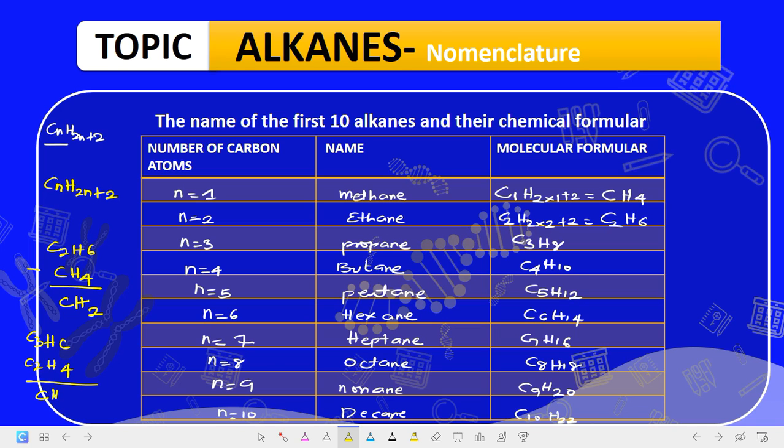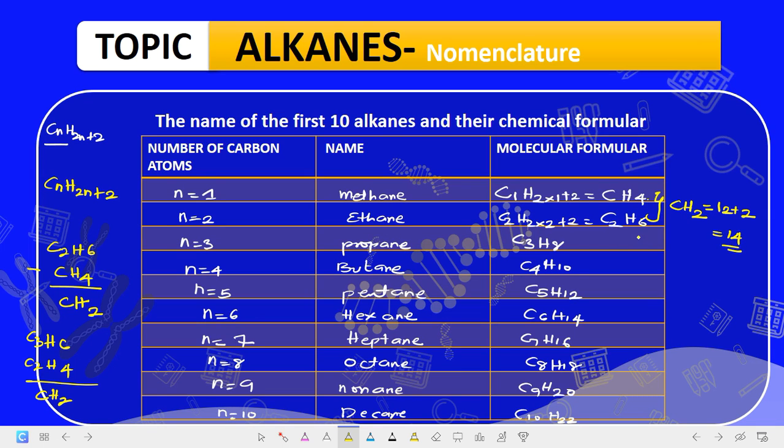To give us 2. So a group or a family of compound in which each member differs from the successive member, that is to say this one here differs from the one that is following it, with a CH2 group or an atomic number. If you calculate the atomic number here, it will give us 12. This is carbon. Carbon is how many? 12. Plus hydrogen is how many? 1. 1 times 2 is how many? Is 2. 12 plus 2 is how many? This is 14. Are we getting it?